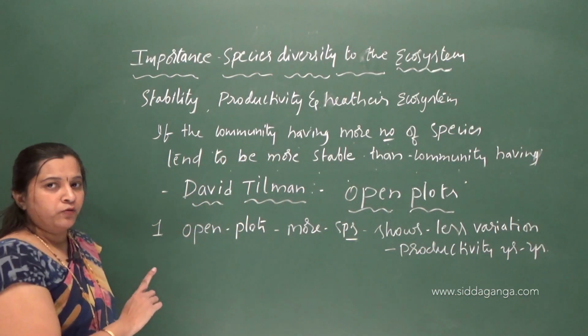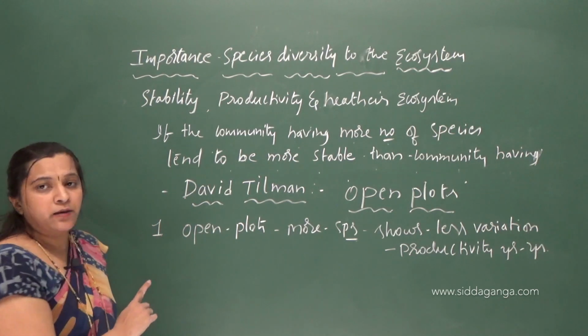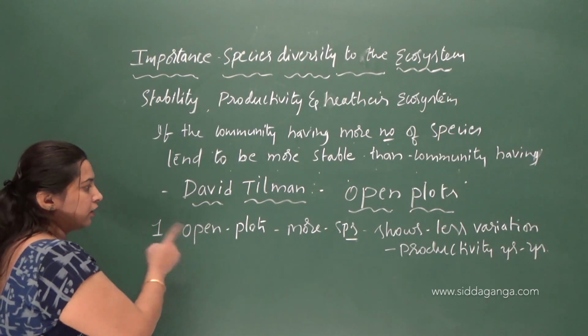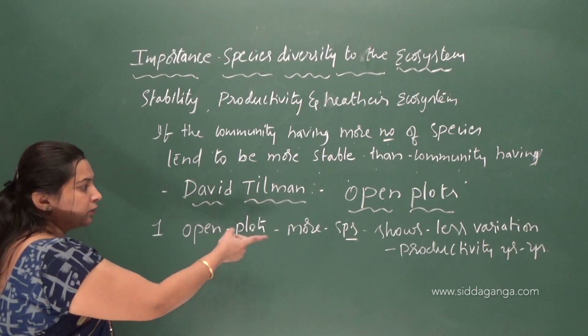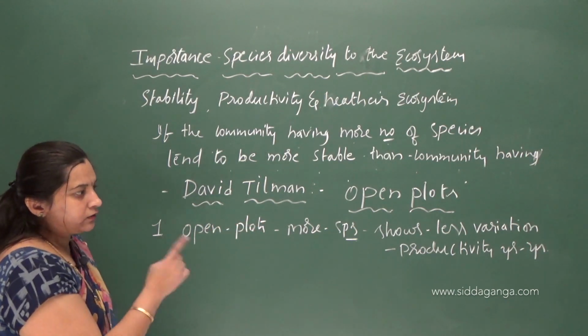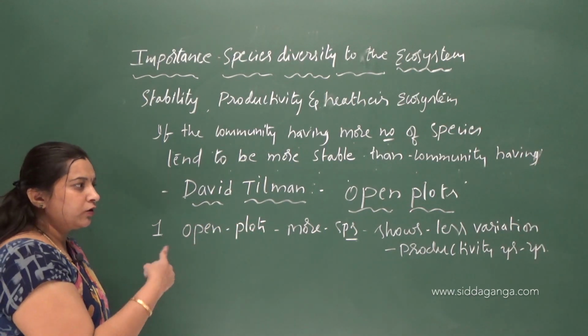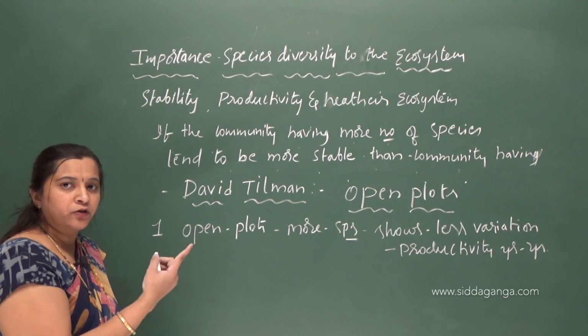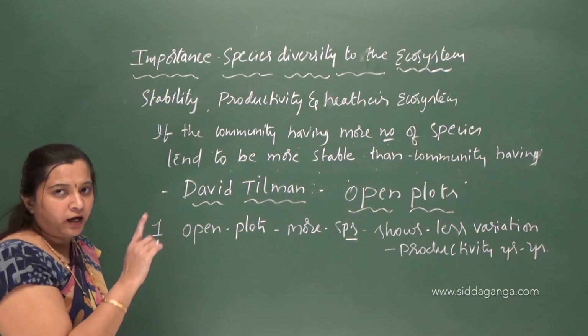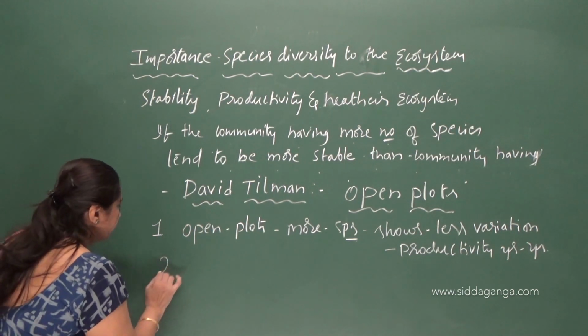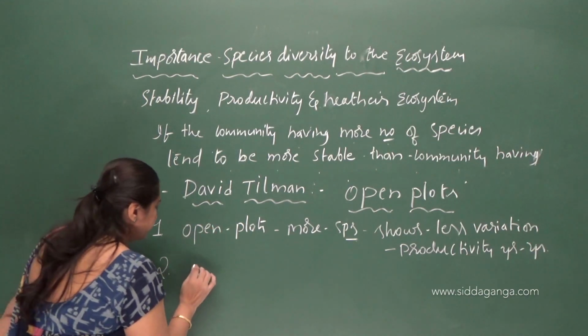This confirms a characteristic of a stable community. Those open plots with more species show less variation, so if they show less variation in productivity year to year, that community is said to be a stable community, right?